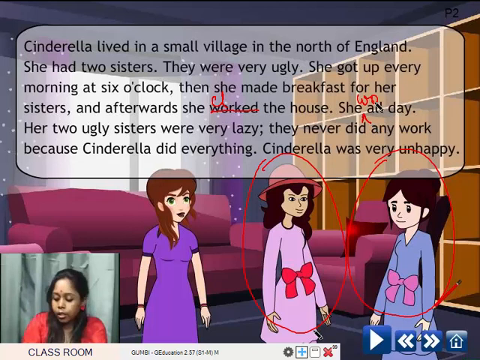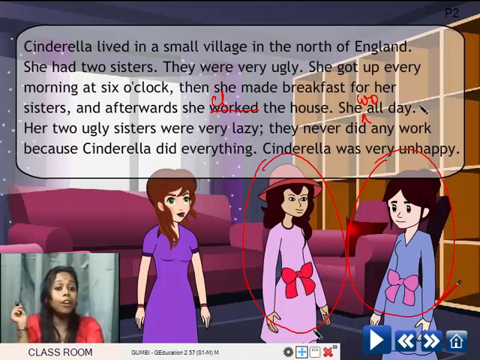She worked all day. Here, worked. Her 2 ugly sisters were very lazy. They never did any work because Cinderella did everything. Cinderella was very unhappy.